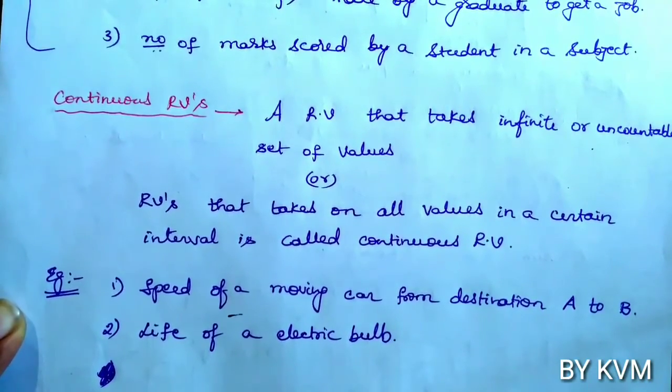In each and every second, the speed of the car will fluctuate. So it takes an infinite set of values from destination A to destination B. Now the second example is the life of an electric bulb.